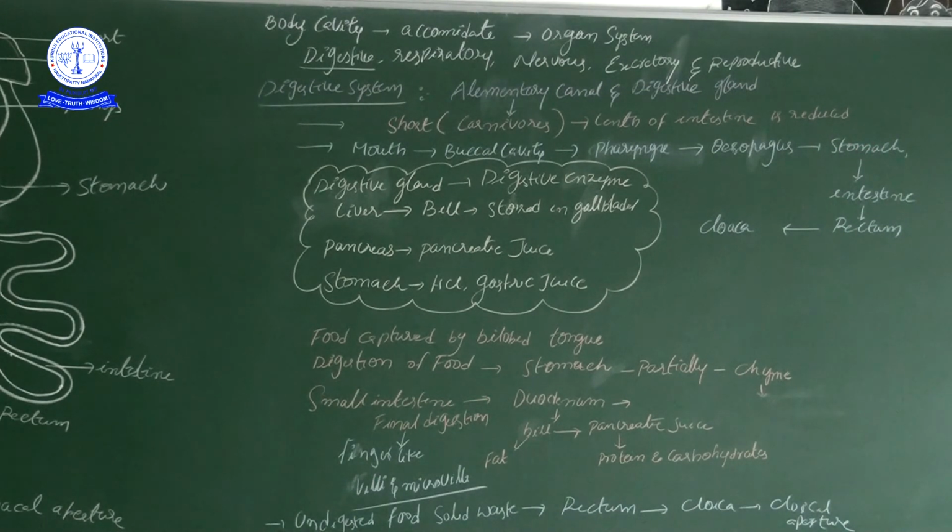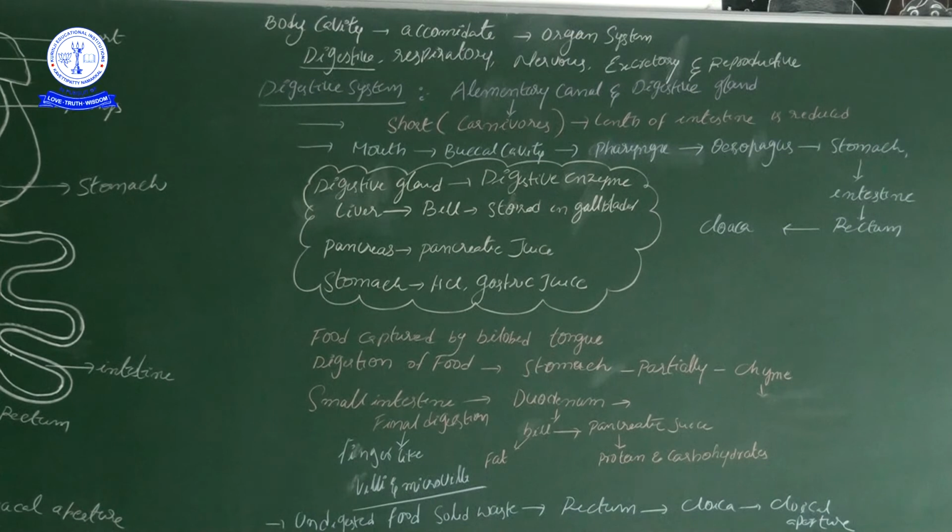Okay, then in the intestine, two parts are there, small intestine and large intestine. Then that intestine leads to the rectum. The rectum opens into a chamber, that is the cloaca. That cloaca opens through a common hole for the reproductive, excretory and digestive systems, that is the cloacal aperture. These are the alimentary canal parts.